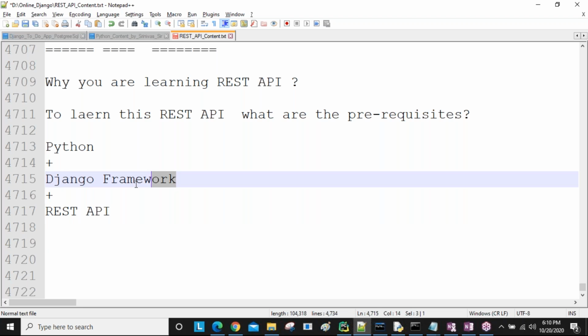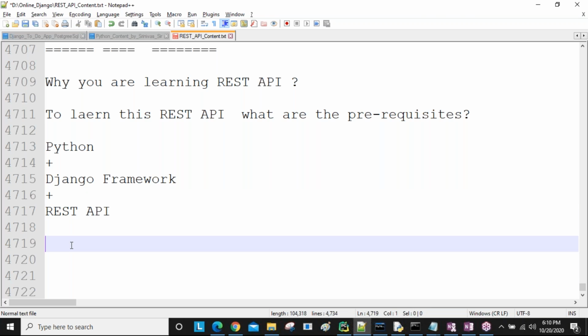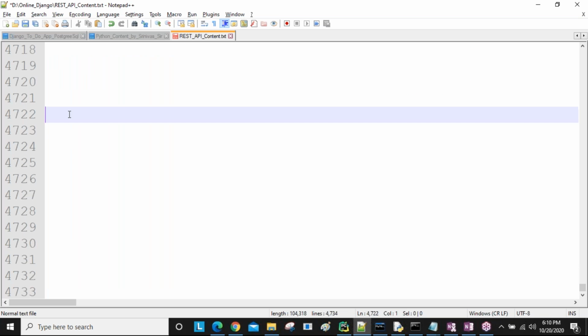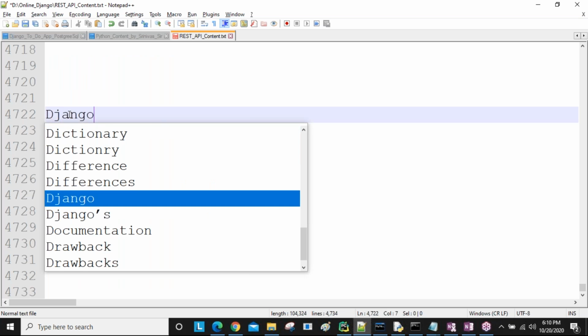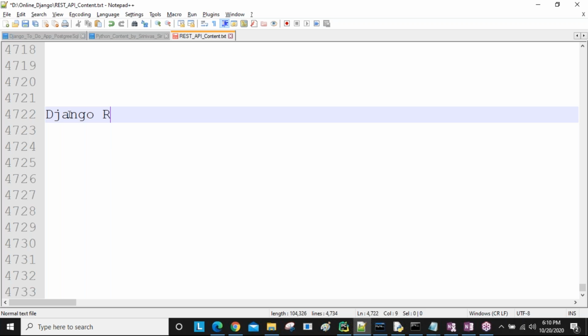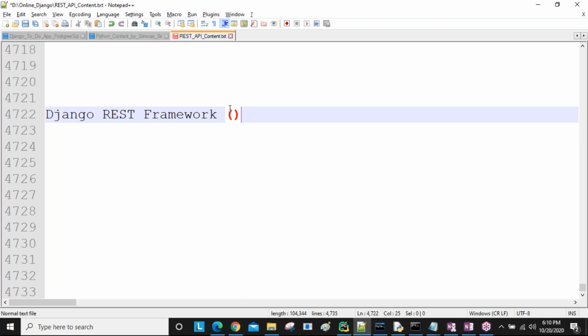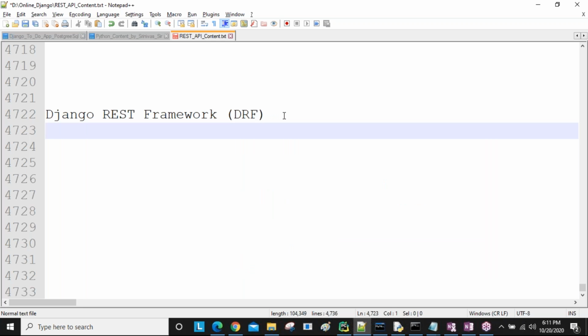Already you know the Django framework, sir, or at least some points you know from already joined courses. At the time of discussing REST API, we are going to discuss all the Django concepts again. So wait some time. Now we are going to discuss the Django REST framework. So what is Django REST framework? Sir, simply I am calling it DRF, Django REST framework.